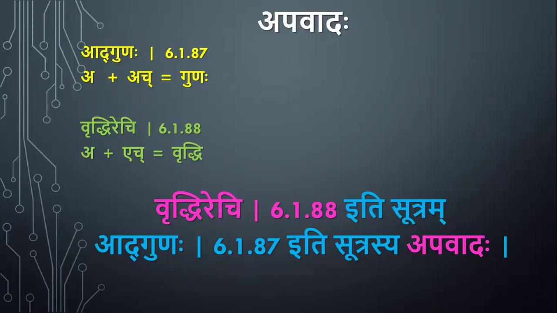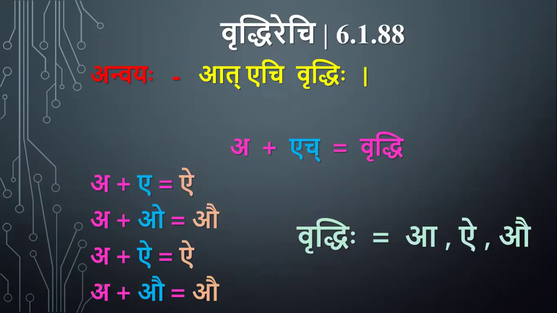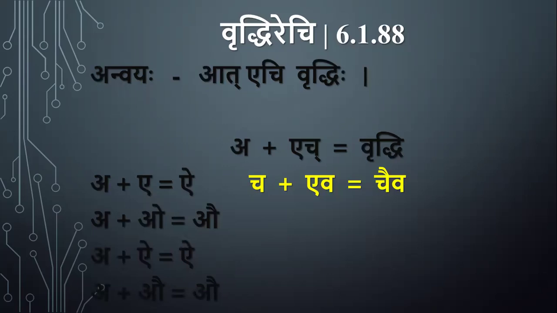So in all the cases where the paravarna is an H letter, wherever akara is followed by H letters, there will be Ruddhi adeshaha instead of Guna adeshaha. Here A plus A, since Ruddirechi blocks Adgunaha in this case, we get Ruddhi adesha. A plus A is equal to I.